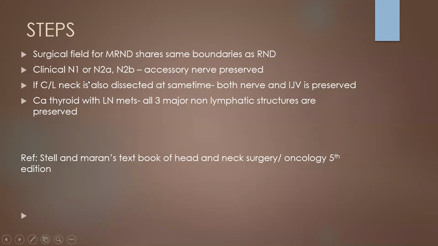Sir, while I was reading, I saw that type 1 is where we preserve the spinal accessory nerve. Type 2 is where we preserve both the spinal accessory nerve and the sternocleidomastoid. And type 3 is all three.